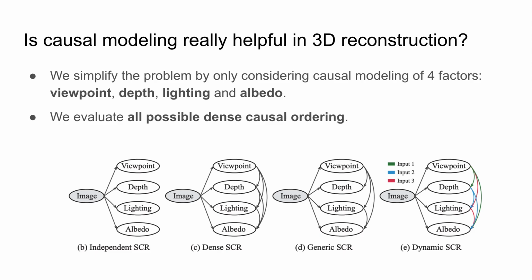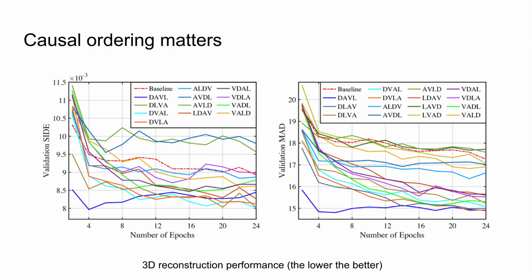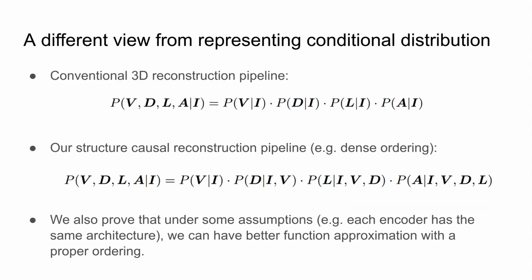To simplify our problem, we're only considering the following four factors: viewpoint, depth, lighting, and albedo. And we evaluate all possible dense causal orderings. And our answer to the question is that yes, causal ordering matters. In the figure below, we show the validation matrix on all causal orderings, and it is clear that some causal orderings are better than some of the other dense causal orderings.